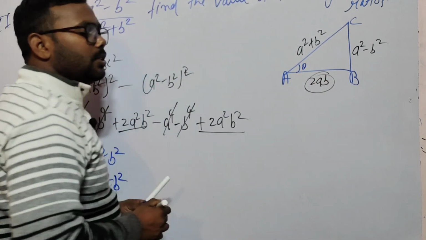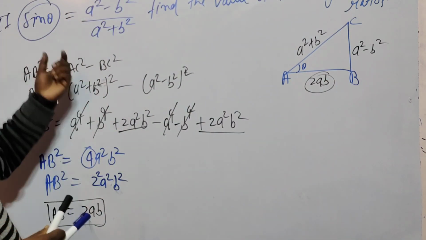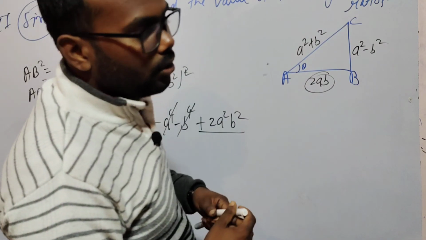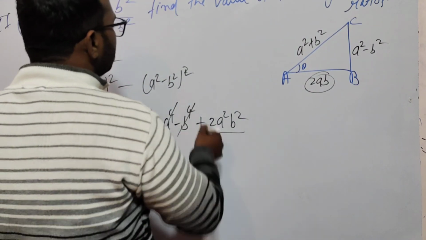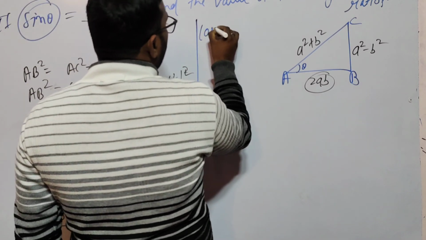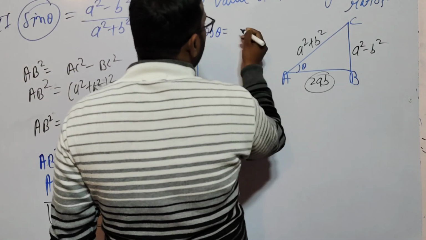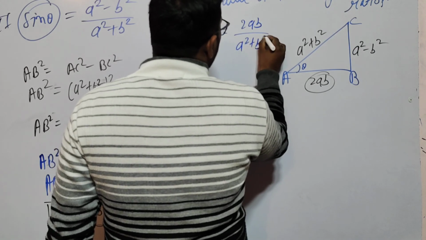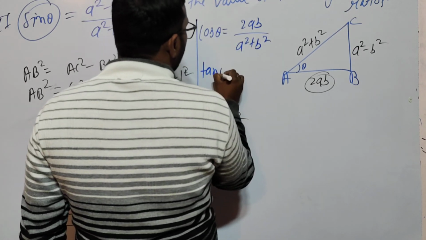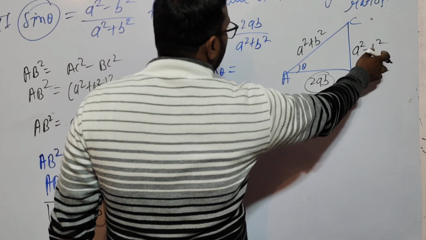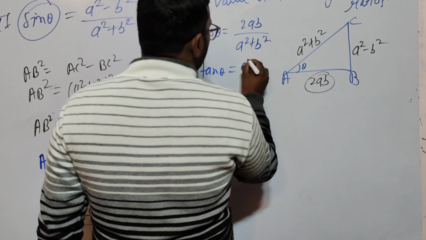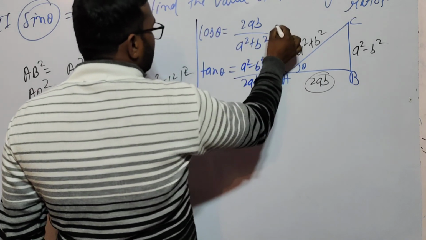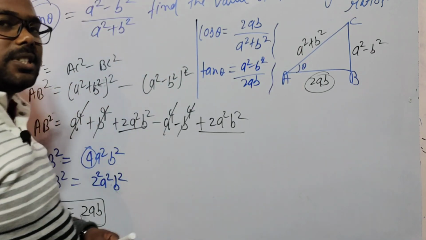Now the very easy things, calculating sin theta, which is given, and cos theta, tan theta and cosec theta. I am calculating only cos theta and tan theta. So cos theta is equal to base upon hypotenuse, so 2AB divided by A square plus B square, and tan theta is perpendicular upon base, so A square minus B square upon 2AB. The remaining please calculate by yourself.